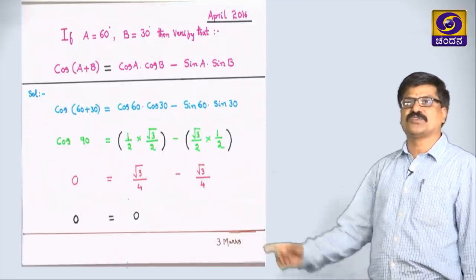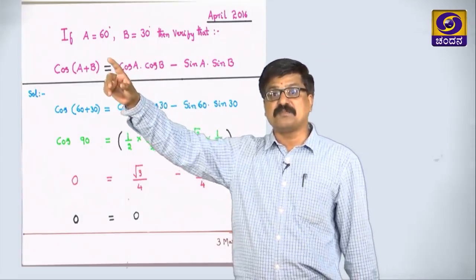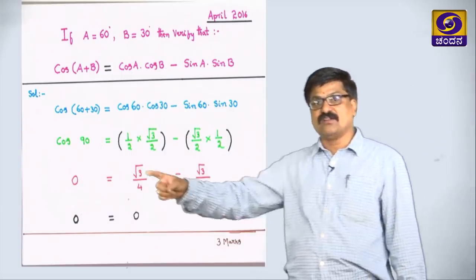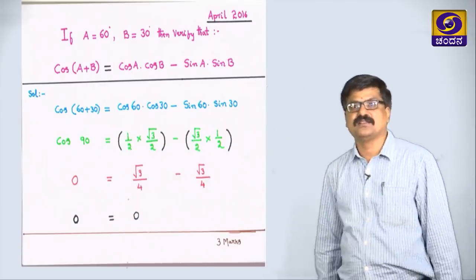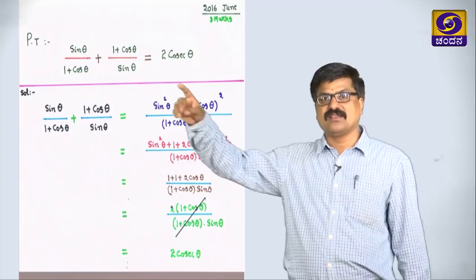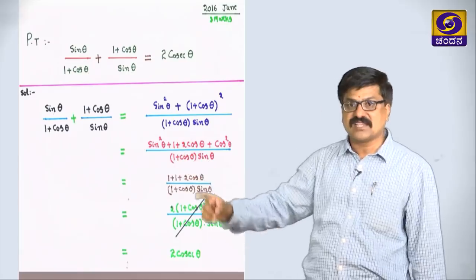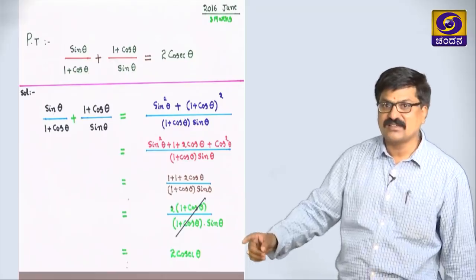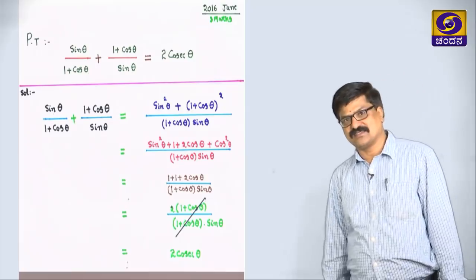I am showing one more sum here. Here A and B values are given. We have to verify this: replace the A value and B value, whatever specific angle table is there, apply here. Finally, the same value in LHS and the same value in RHS we got, hence verified. One more sum is here. See, in LHS 2 terms are there, make them a single term by taking LCM and other process and apply the identity, finally we are getting a single term which is nothing but the RHS.